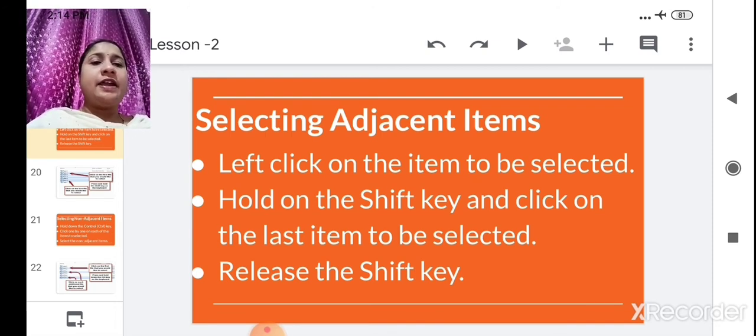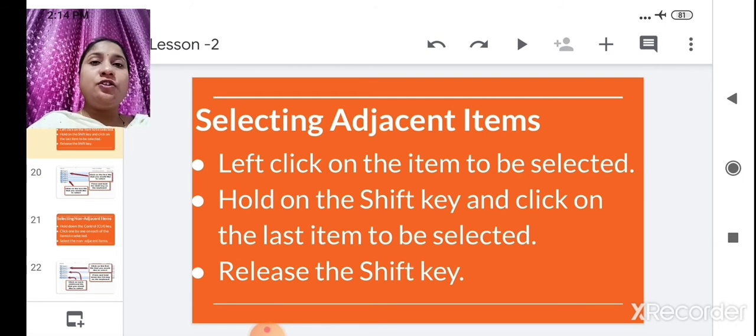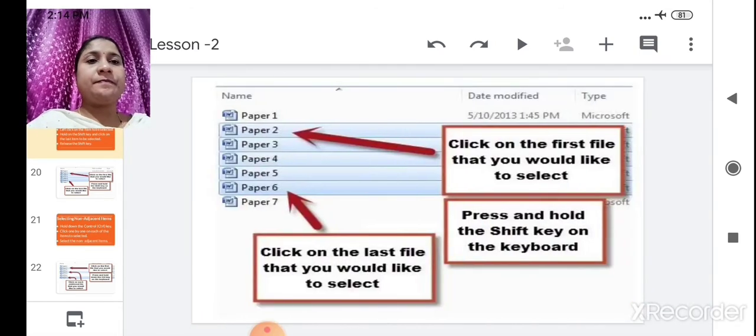Selecting adjacent items: left click on the first item to be selected. Hold the shift key and click on the last item to be selected. Then release the shift key. Using the shift key, you can select all the items from first to last; that is selecting adjacent items. Now we will see. Look here.